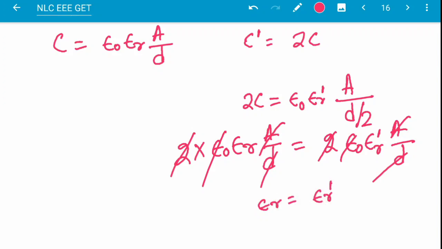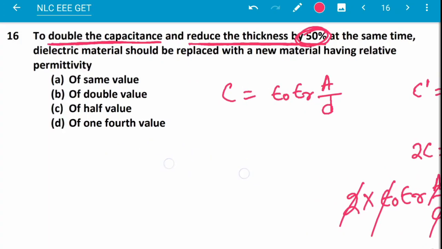So in the answer, the material should be replaced with a new material having the same permittivity, so no change of material is required to achieve this if we double the capacitance and the thickness is reduced by half.